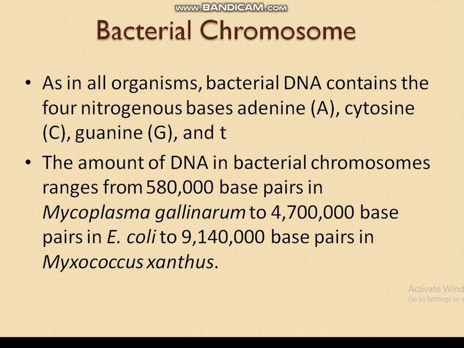Like in every organism, bacterial DNA consists of four nitrogen bases, that is adenine, cytosine, guanine and thymine. The amount of DNA in a bacterial chromosome ranges from 580,000 base pairs to 4.7 million base pairs in E. coli.